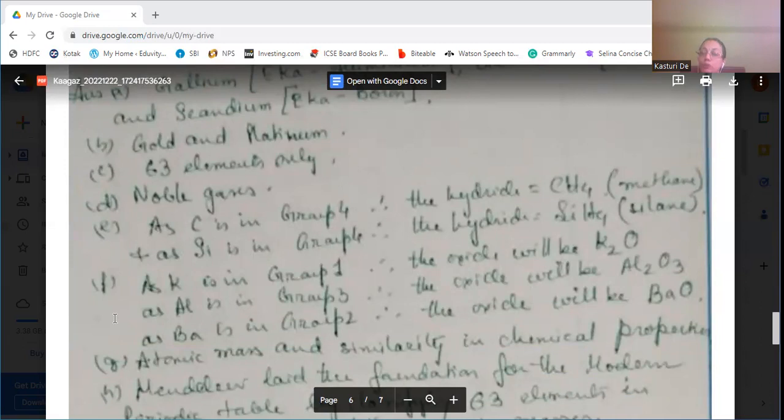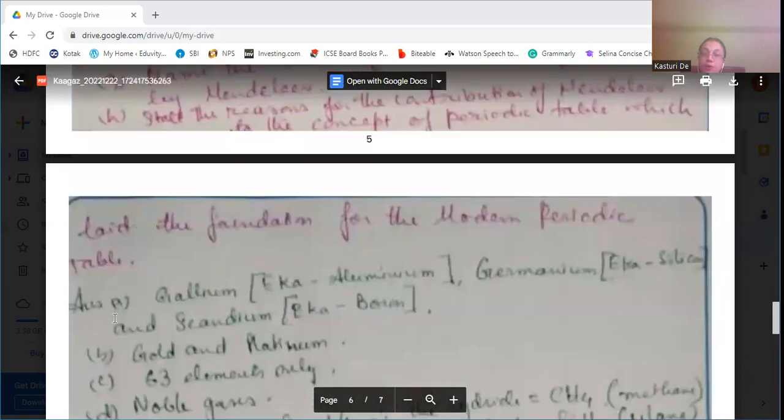Therefore, K2O will be the formula. Aluminium is in group number 3, so its valency is 3. Therefore, oxygen has valency 2. Therefore, oxide will be Al2O3. Barium is group number 2, therefore its valency is 2, and oxygen also has valency 2. Therefore, it will be BaO.